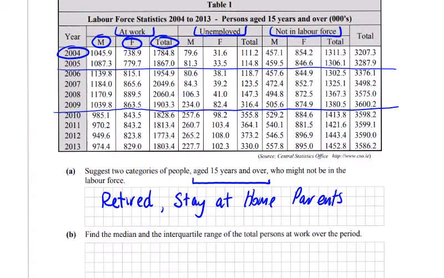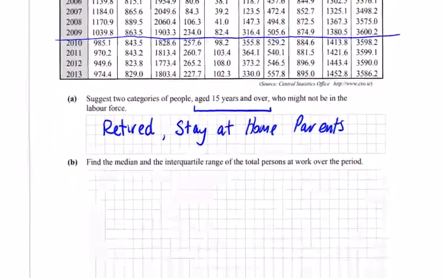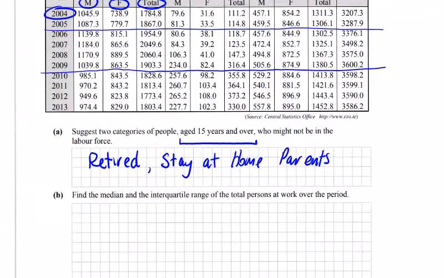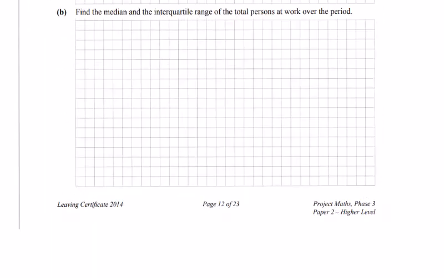Find the median and interquartile range of the total persons at work over the period. Okay, so the median and interquartile range, they give a huge amount of space here because we need to rank this data to get the median. Some people just jump in and get the 5th and 6th pieces of data to get the median of 10. But we have to rank these. We're going to get the interquartile range, so we don't need the top and the lowest unless we're asked for the range. I don't think we are.